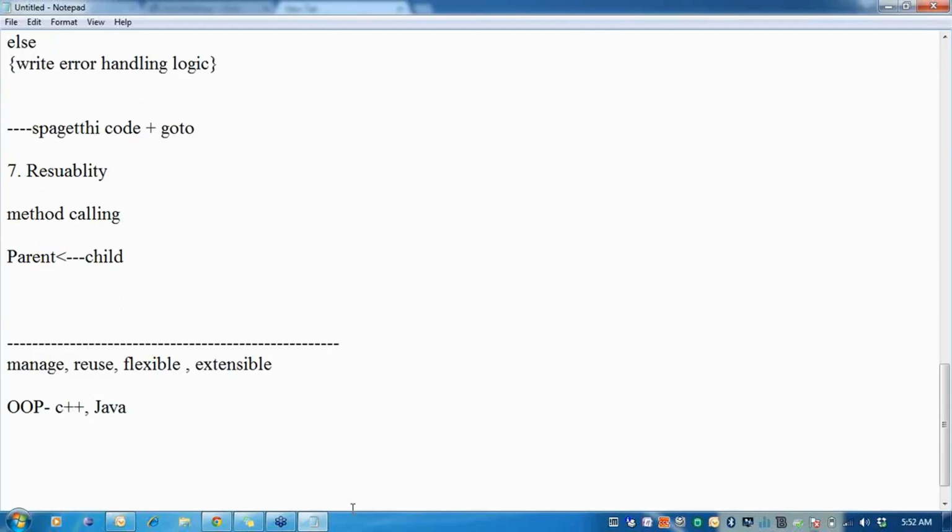And when I overcome these drawbacks, they help me to provide these features. I can manage my program, that means I can maintain the size of the program. I can reuse the programs not just by method calling, but also, as in real life, with inheritance. I can make my program flexible as well as extensible. So when I talk about object-oriented programming languages, we have two options: either you can use C++ or you can use Java.